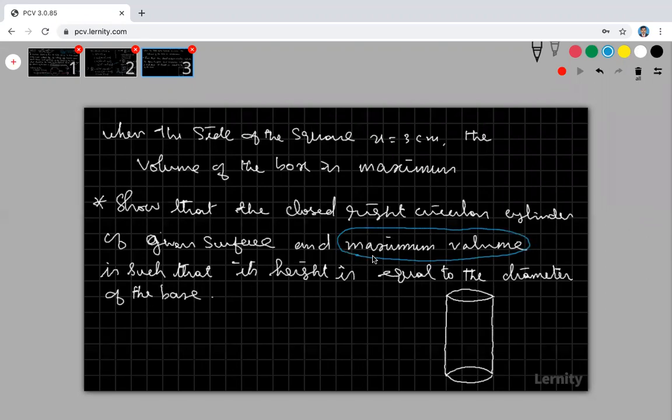So at which point are we getting maximum volume? That is the question, right? At some point we get the maximum. That point is where my height is equal to the diameter of the base. Take this as the radius r, and this is my height.